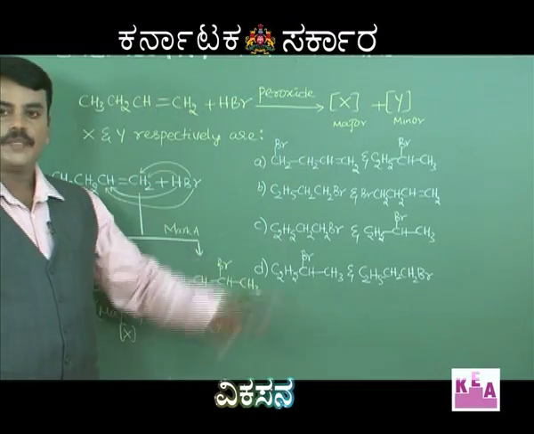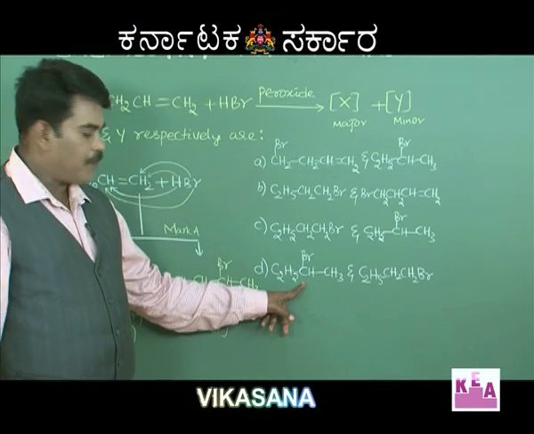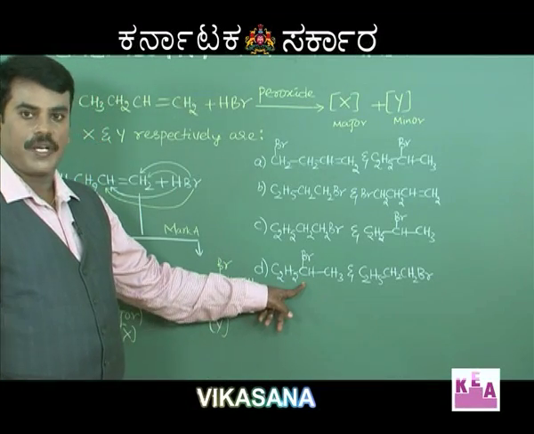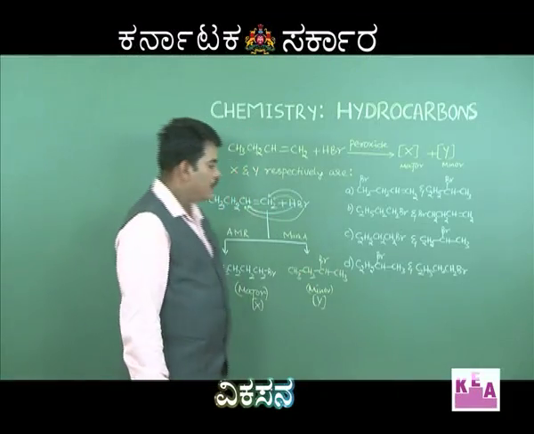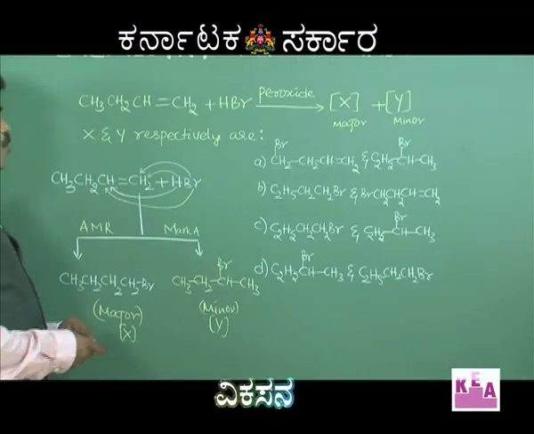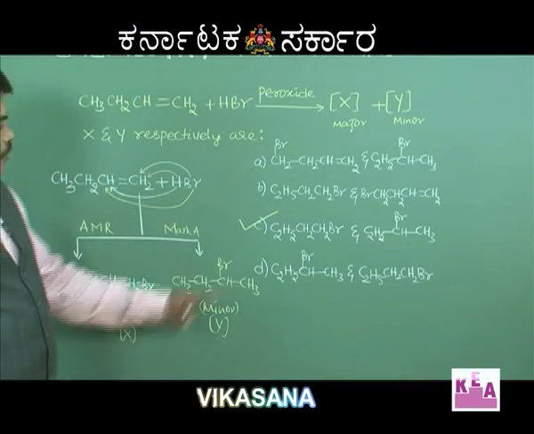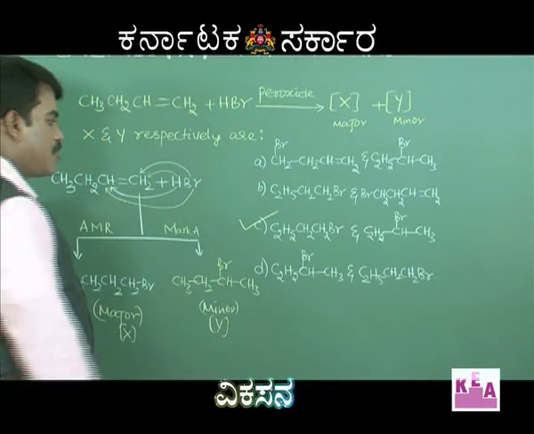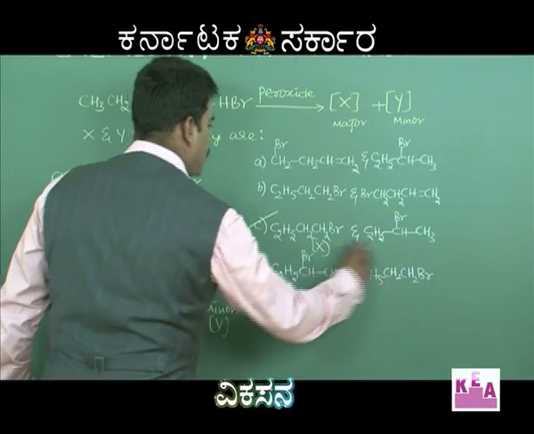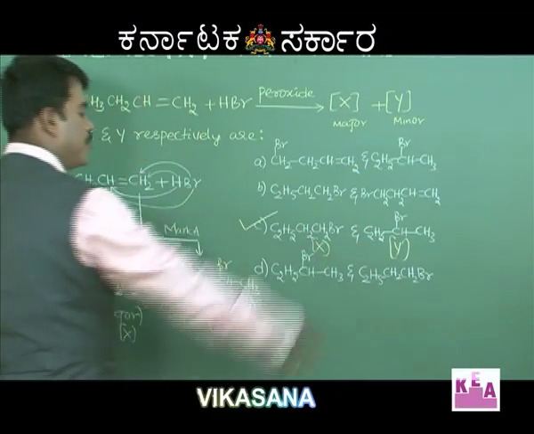Option D is also the same, but it is the reverse. This is the minor product according to Markovnikov rule. This is a major product according to anti-Markovnikov rule. So therefore, option C should be the correct option. That is, 1-bromobutane is the major product, 2-bromobutane is the minor product. This is your X and this is your Y. This is minor, this is major.